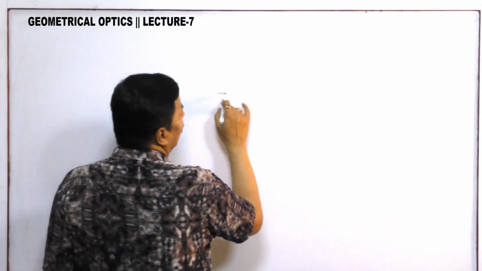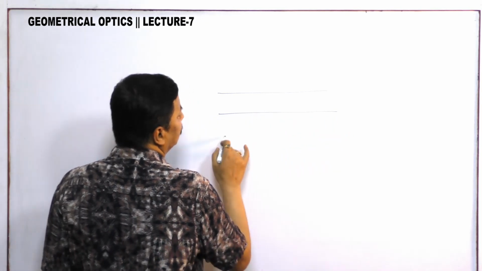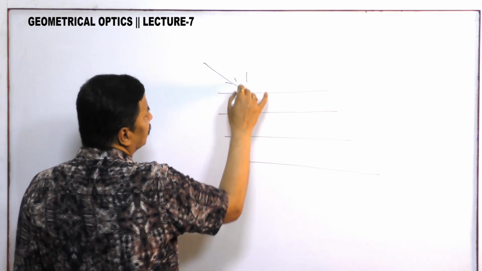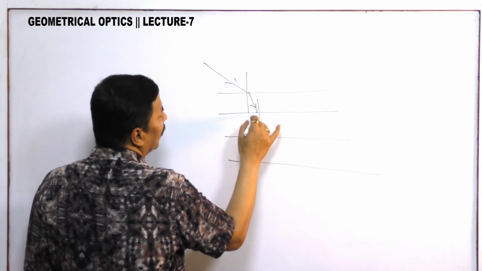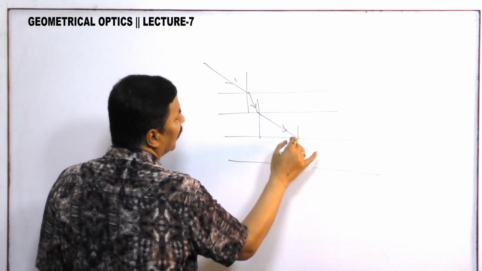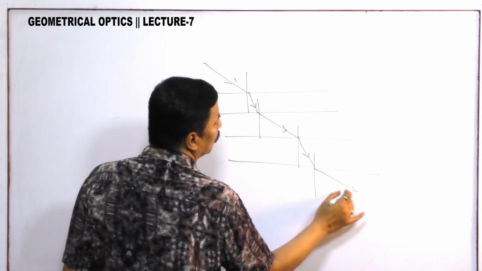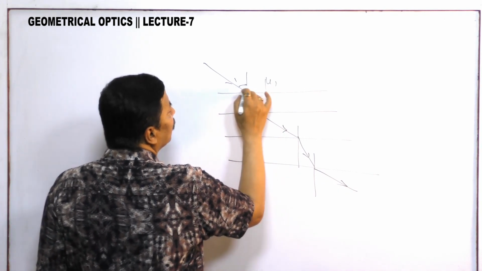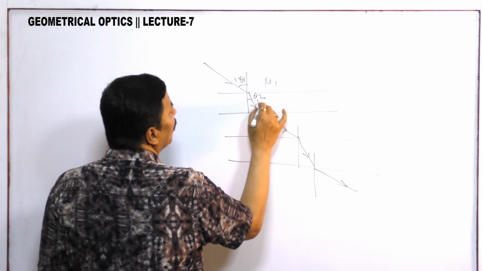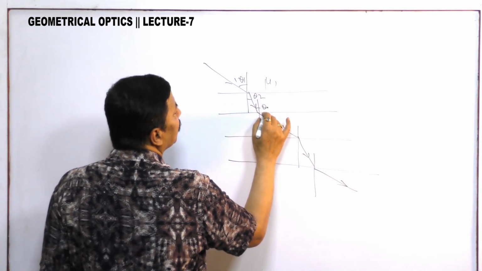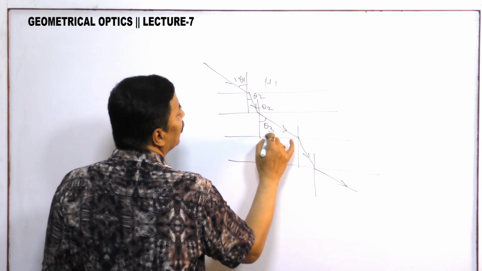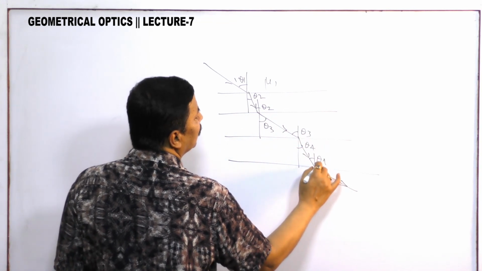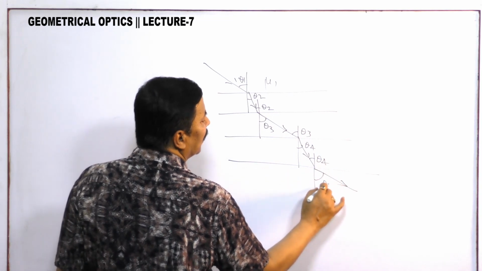What is that? If there are a number of media in this way, light is going here, bending in this way, going here, bending in this way, we don't know. We only know that this is mu 1, this is theta 1, this is theta 2, this is theta 3, this is theta 4, and this is theta 5.